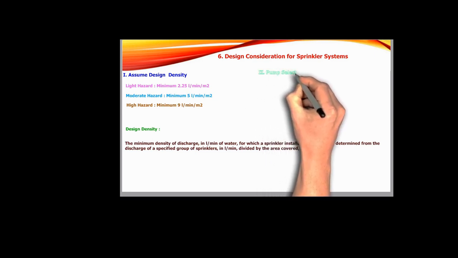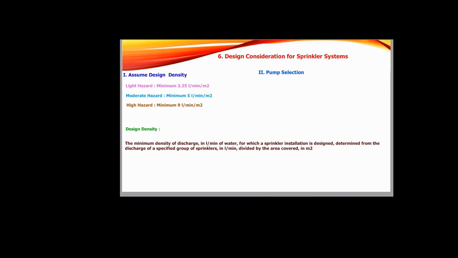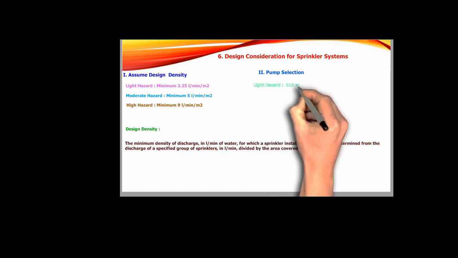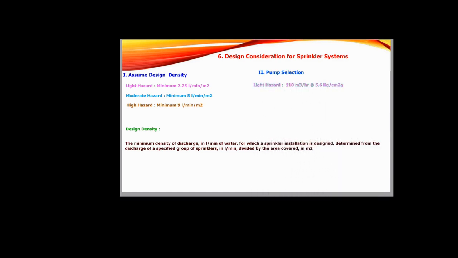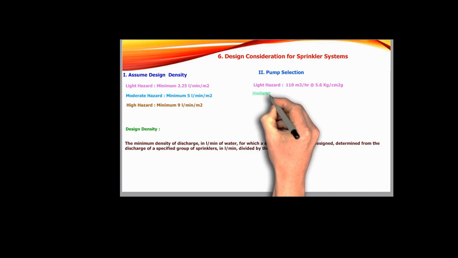Another key factor is pump selection. The pump capacity and delivery pressure are crucial for ensuring adequate water supply to the sprinkler. Here's how they differ based on the nature of risk. First, light hazard. For light hazard, pump capacity required is 13 liter per second. That's mean 110 meter cube per hour. Ensure that for light hazard, delivery pressure is 5.6 kg per centimeter square gauge.